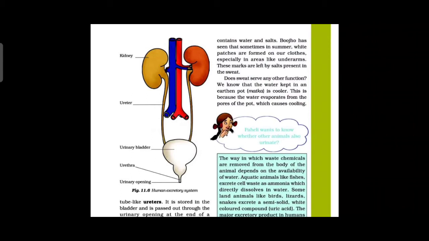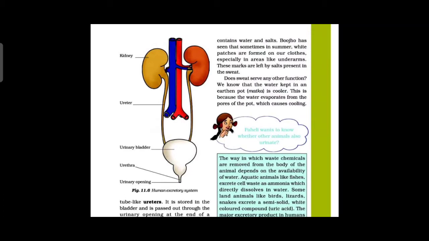When the blood reaches the two kidneys, it contains what? Useful and harmful substances. The useful substances are absorbed by the blood and the waste dissolved in water is removed as urine. From the kidney, the urine goes into the urinary bladder. See the picture, ma'am? From the kidney, the urine passes towards the urinary bladder.